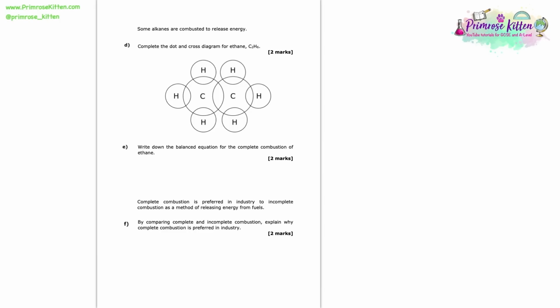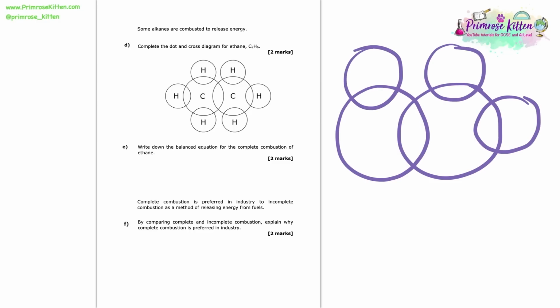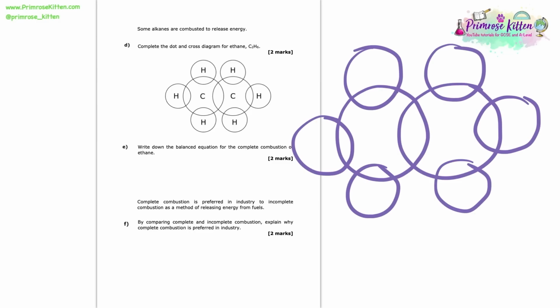Here we're told that some alkanes are combusted to release energy. Here we're asked to complete the dot and cross diagram for ethane, C2H6. Okay, so I'm going to draw this here myself, nice and big, then we can add to it. So every point where these circles overlap, we need a pair of electrons.